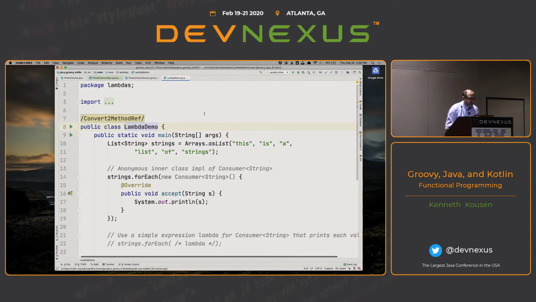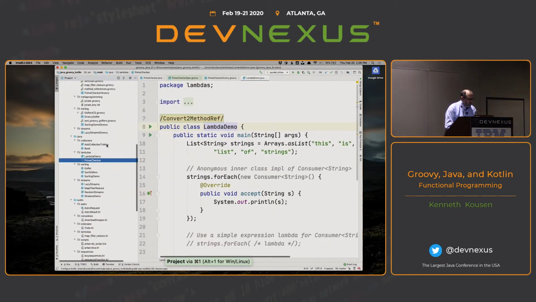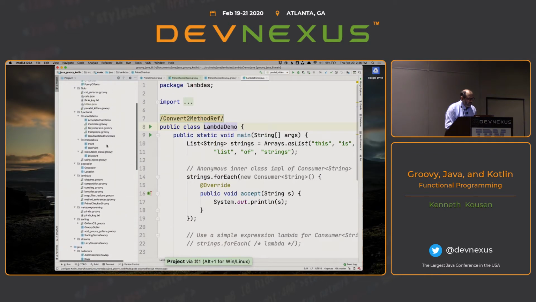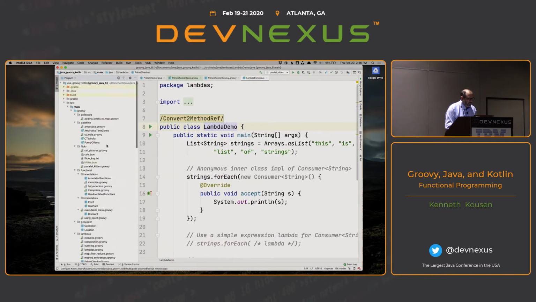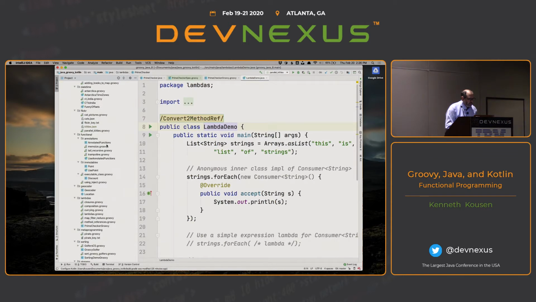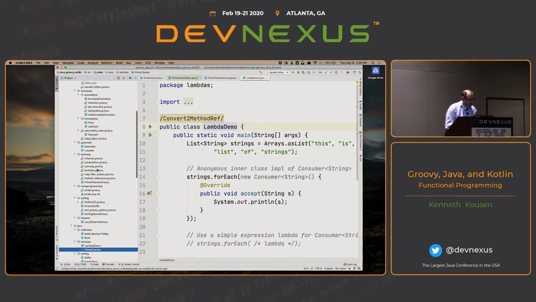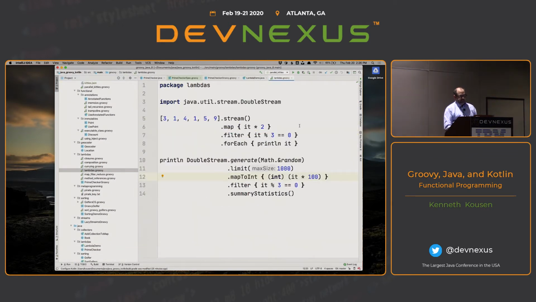Sometimes I have to look at it to see. Now that's Java. So here is my Groovy section up at the top, because I think they're alphabetical. Right, so lambdas. So this shows you how you would do regular stuff in Groovy.